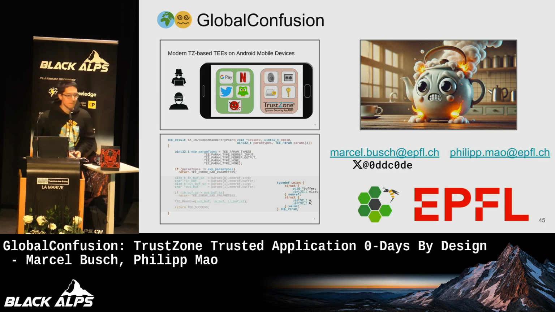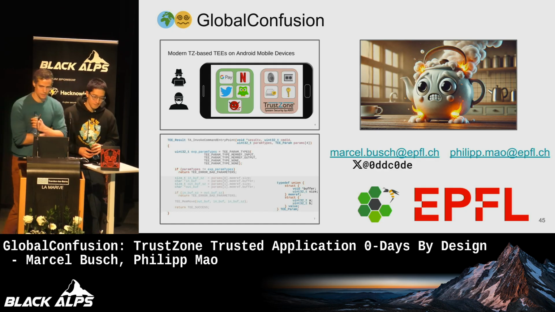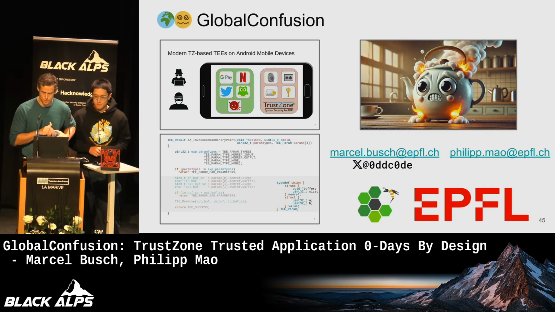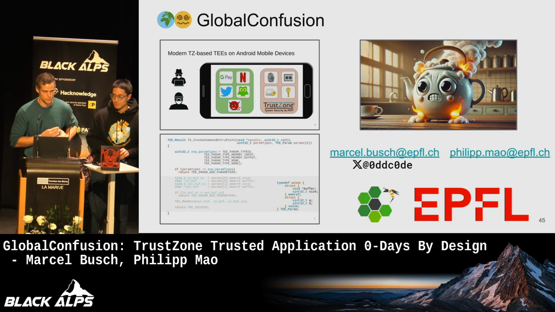Hello. Thank you for the great talk. It was very interesting. About the version counter, do vendors just revoke the signature of the vulnerable TA? Did that happen? So the phones that we looked at, there was no change in signature, but this would be another countermeasure against rollback attacks. But we didn't see this in practice.